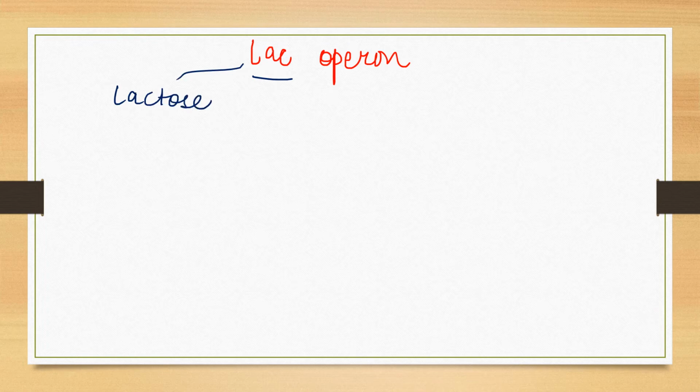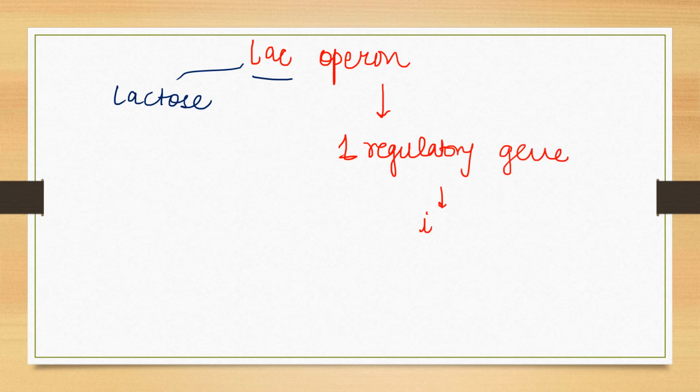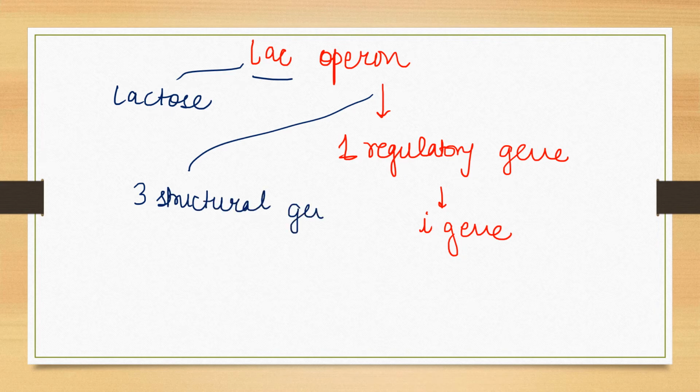Now, when we talk about the operon in our syllabus, which is the Lac Operon, Lac is nothing but lactose. The Lac Operon consists of one regulatory gene, which is the I gene. I will show you the complete Lac Operon shortly. It has one regulatory gene and three structural genes.